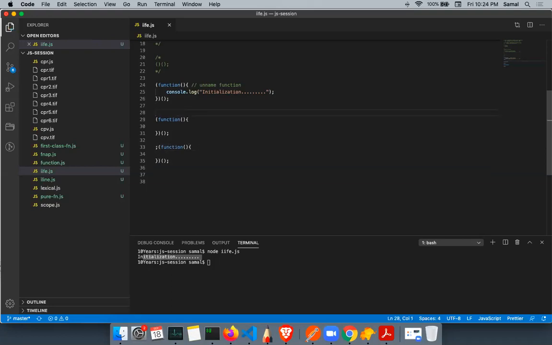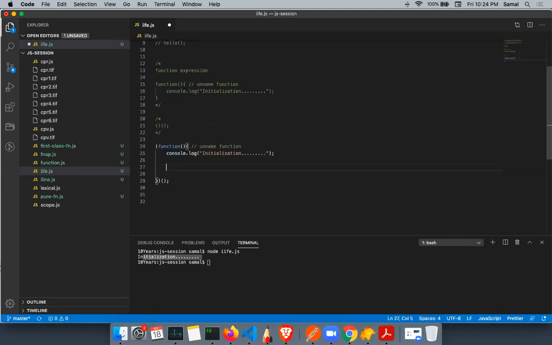Alright, so this is how you write an IIFE, and in an IIFE you can write all the execution. I can basically just start writing it. I just remove this. I can say function hello.